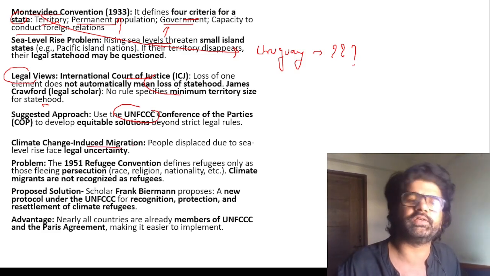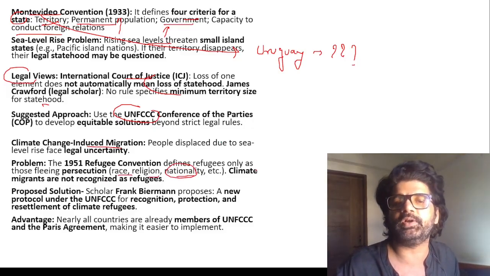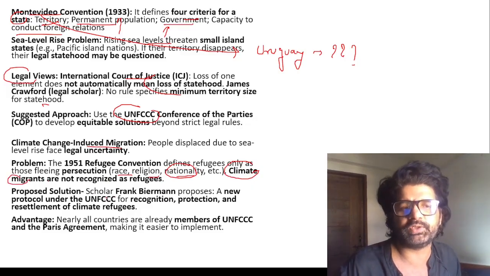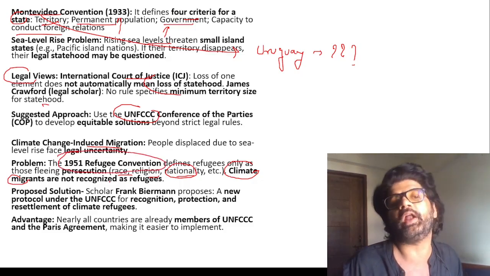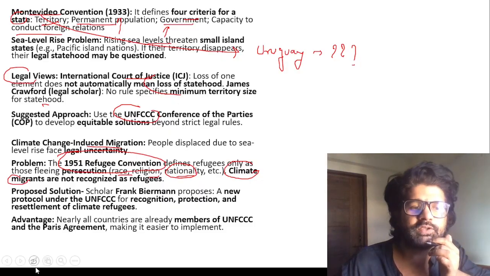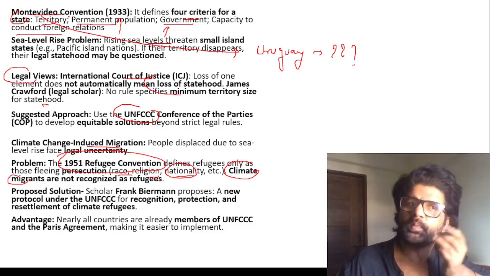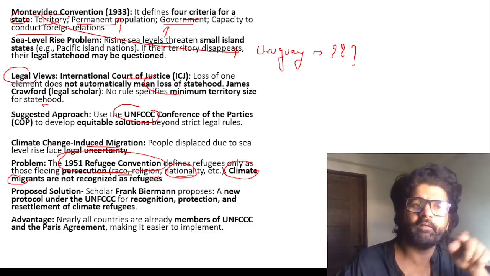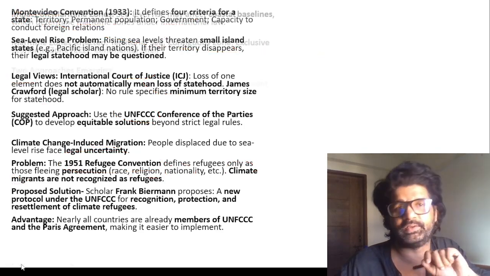Climate change induced migration. The other issue is we talk about refugees based on race, religion, nationality, but there is no concept of climate refugee. And there has to be some criteria for including climate refugees under the 1951 Refugee Convention. So you can see different kinds of issues emerging because of climate change. Do remember the Montevideo Convention. They can ask you, even in news, where is Montevideo? Uruguay.